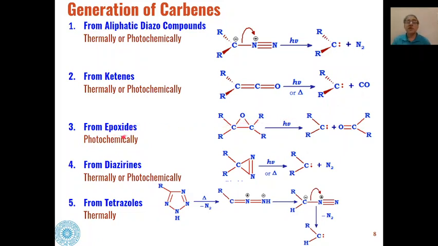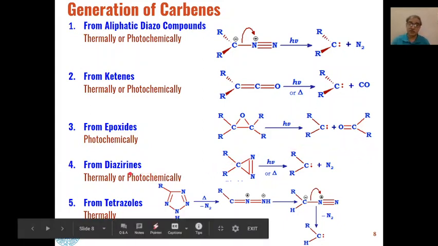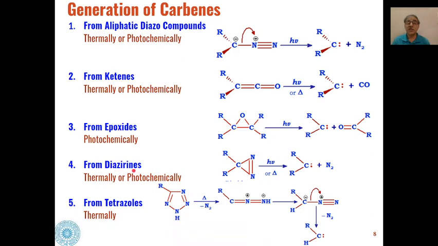Similarly, if epoxides are photochemically irradiated, they will dissociate into carbonyl compounds and carbenes as the product. So these types of carbenes and carbonyl compounds will be formed as the product. Then the fourth category is diazirines.